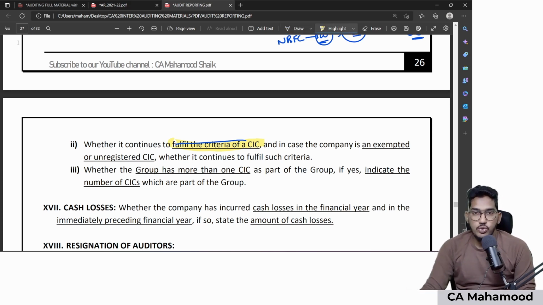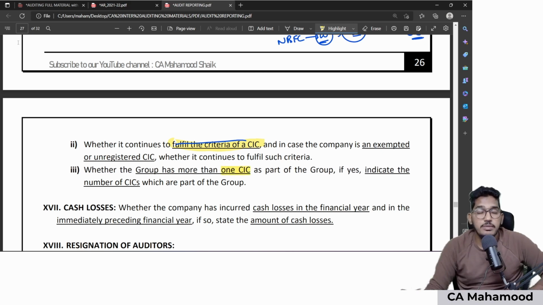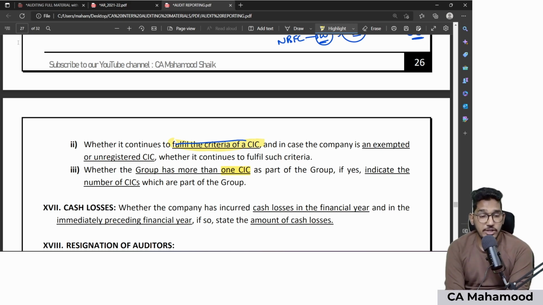That means whether your client's group companies contain more than one CIC, more than one of the group companies enjoying the status of CIC. If yes, how many of the group companies are enjoying the status of CIC? That number of CICs also I need to mention in my report.